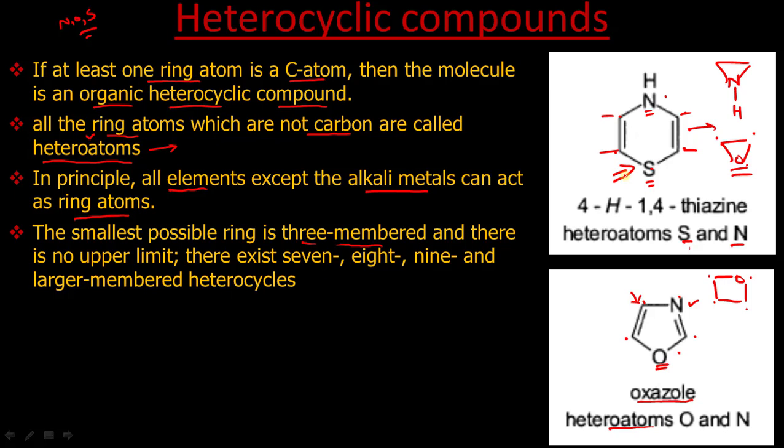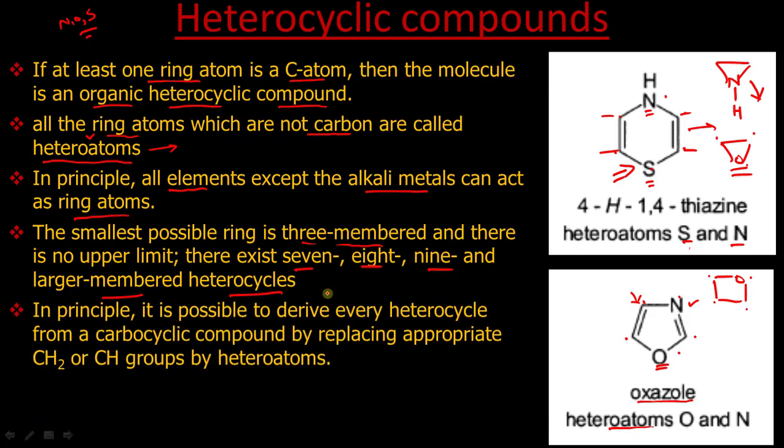So the smallest possible is three. We cannot have a two-membered ring. The smallest possible is a three-membered ring, and there is no upper limit. It may exist as seven-membered, eight-membered, nine-membered, and even large heterocycles are possible, but the most common are five-membered, six-membered, and seven-membered rings. The higher-membered rings are not so common.